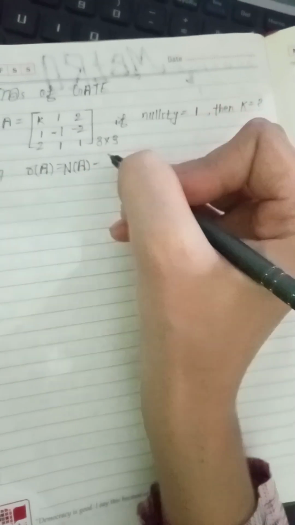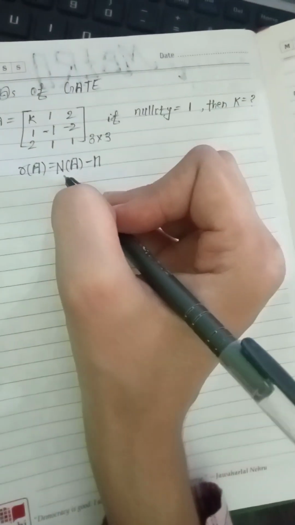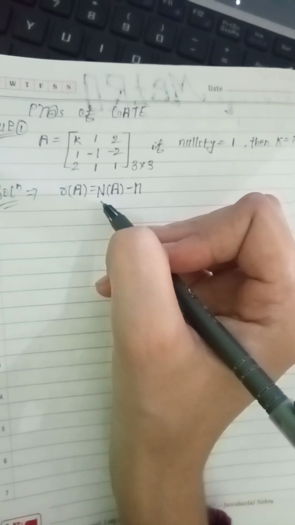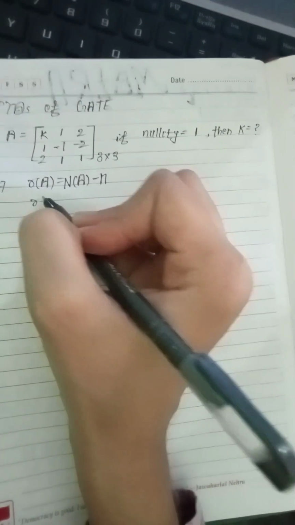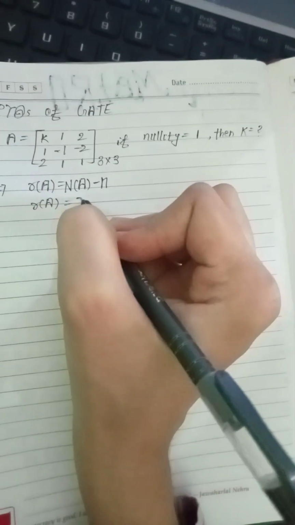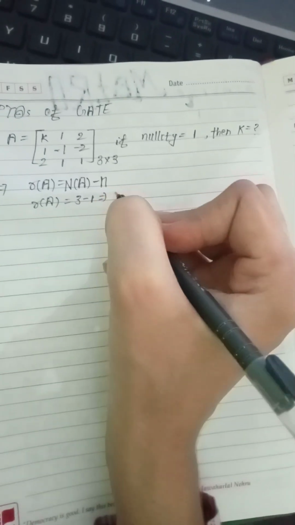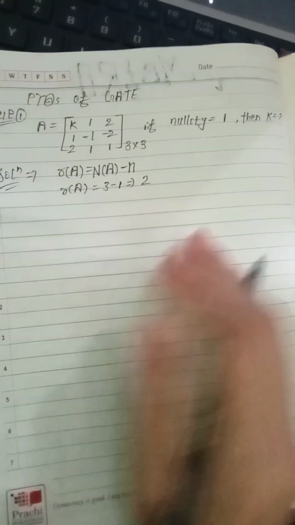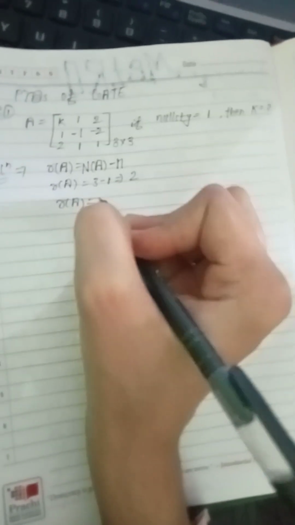minus nullity. Okay, because the order of the matrix is equal to the summation of the rank of the matrix as well as nullity. So the rank of this particular matrix is 3 minus nullity 1, which is equal to 2. 2 would be the rank of this particular matrix.